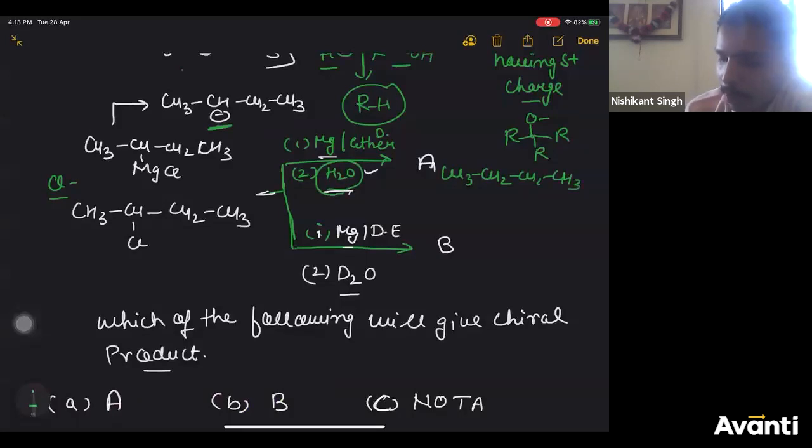Now you can check, this carbon is not chiral, three hydrogens same, not chiral, not chiral, not chiral. So there is no chiral carbon in this molecule. When you do the same thing with D2O, this carbon will not take H plus now, it will take D plus.